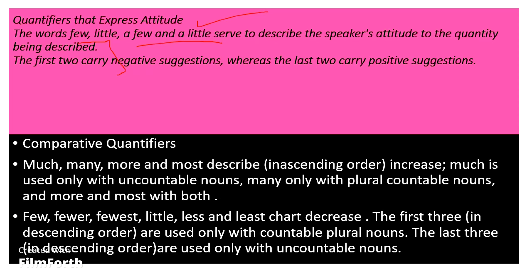And little, you can take same examples as you like. But take care of attitude. Few and little are used for negative suggestions, and the last two, a few and a little, carry positive suggestions. Please take care of these both things. Actually these are all quantifiers, but the small differences come in them. You will be more clear with this slide. Third and last one is comparative quantifiers. Much, many, more, and most are described in ascending order.